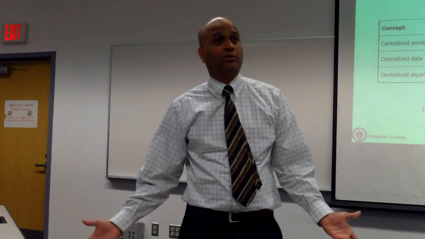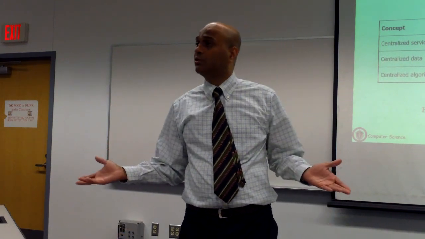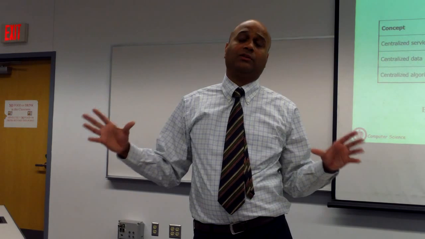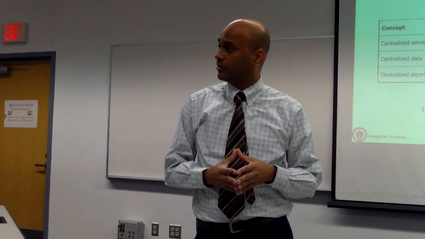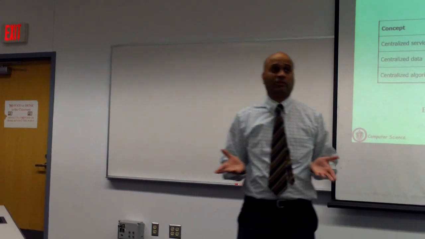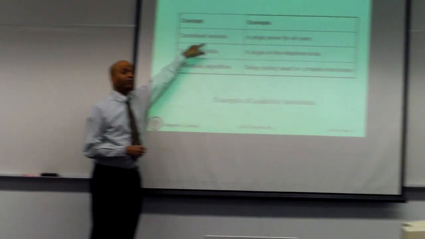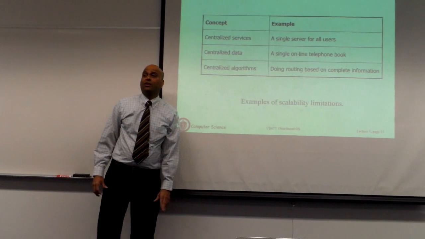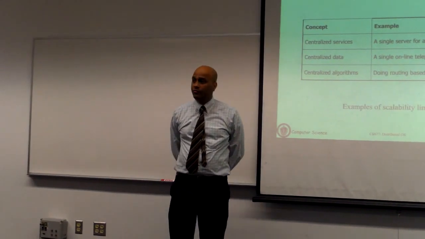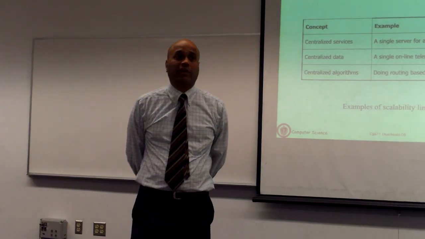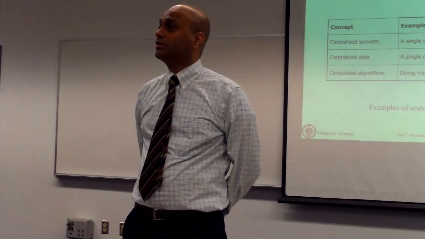If you make the service distributed, you run it on more than one server, hopefully the aggregate capacity of those multiple servers is more than that of a single server. So you will be able to service more requests. So one way to scale your application is just run it on more than one server. Okay? That's not going to solve all of your problems, because there are other places where your system might not scale.